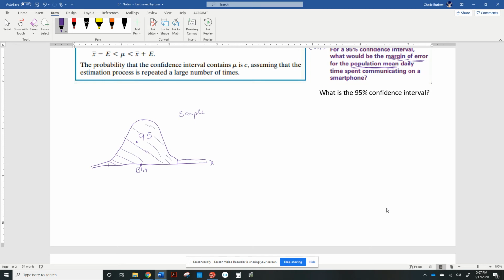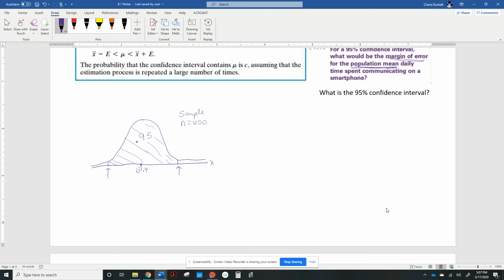Okay, and so what they want to know is, all right, what is this x value and what is this x value for this sample of n equals 1,000. Now remember, for this sample, we don't have the standard deviation of this sample. We only have the standard deviation of the population.